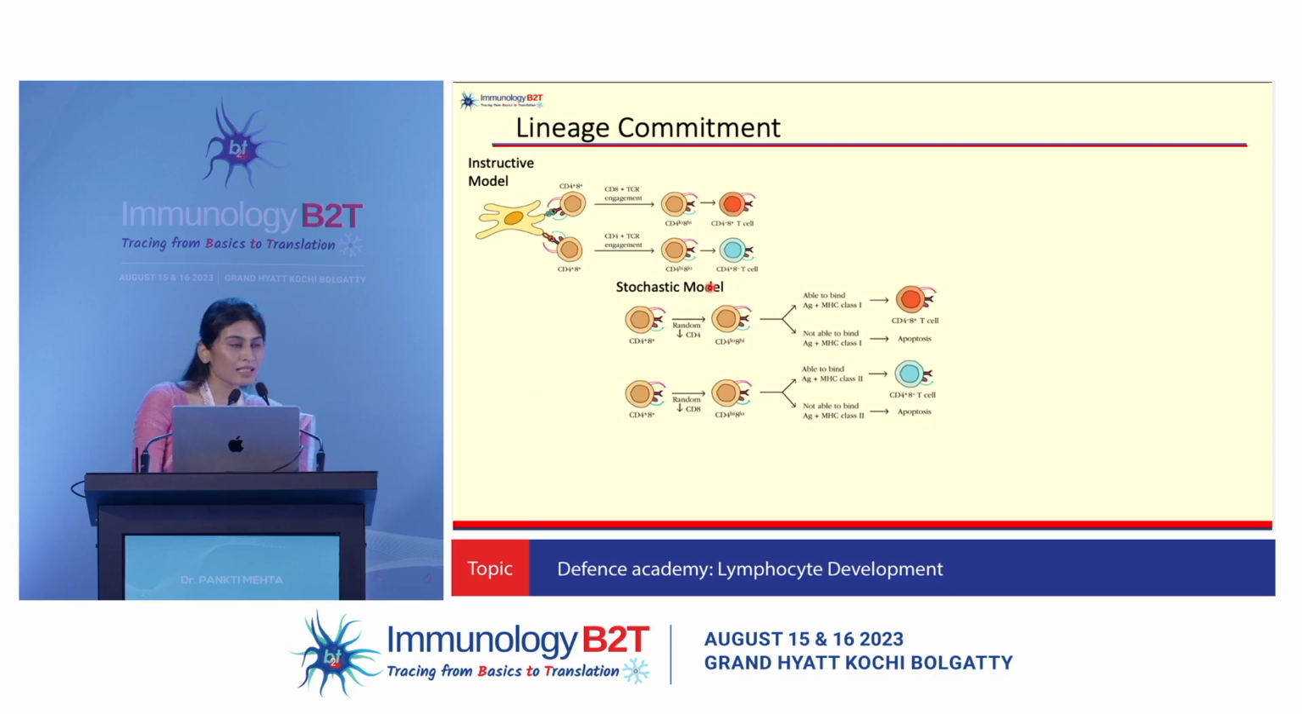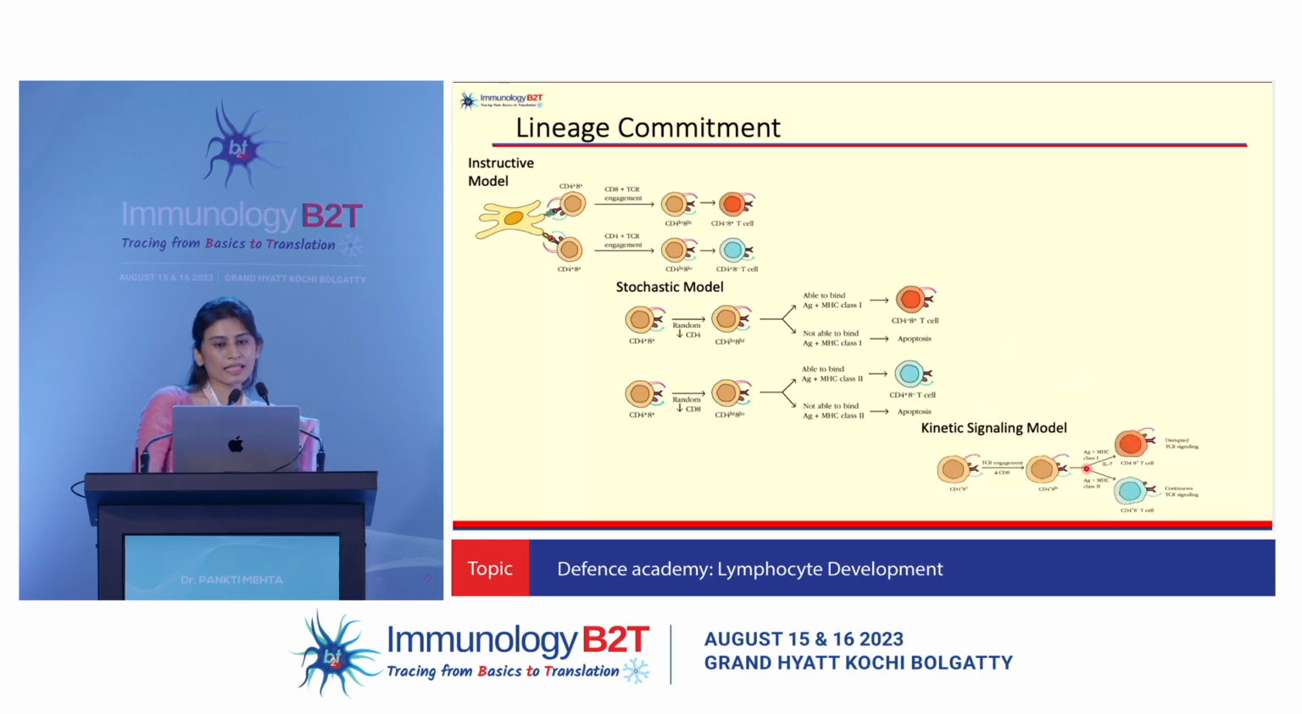Another is a stochastic model. What do we mean by stochastic? Correct, means random. So there is random downregulation of one co-receptor. If there is downregulation of CD4, and it happens to engage an MHC1, great, it will form a CD8 T cell. If it does not, it's going to die by apoptosis.